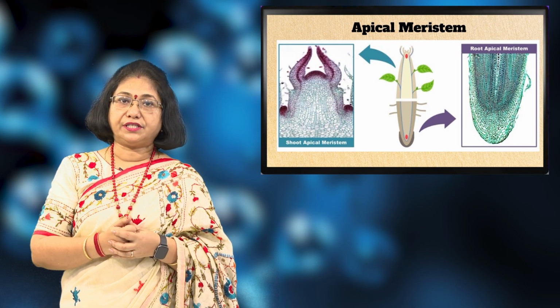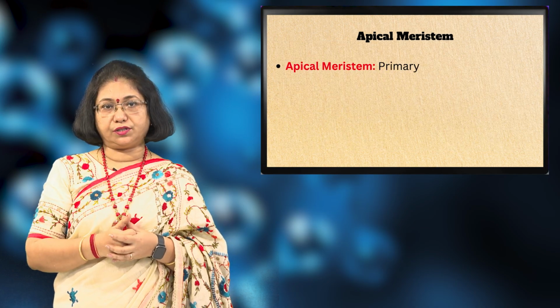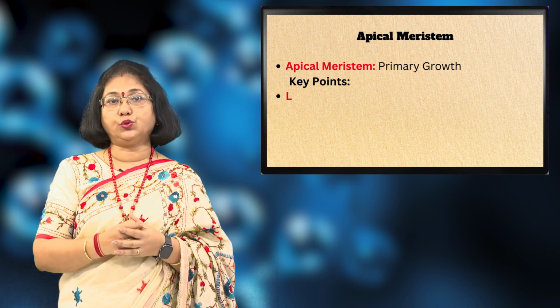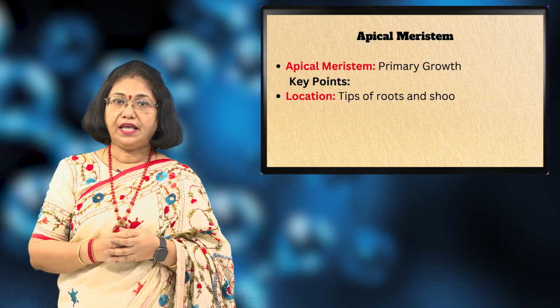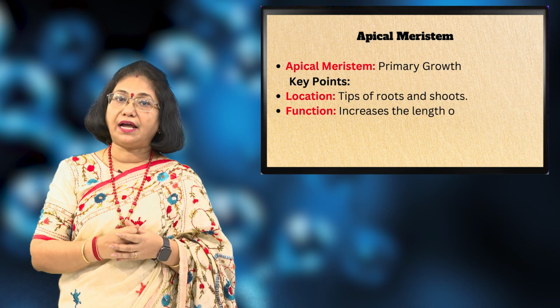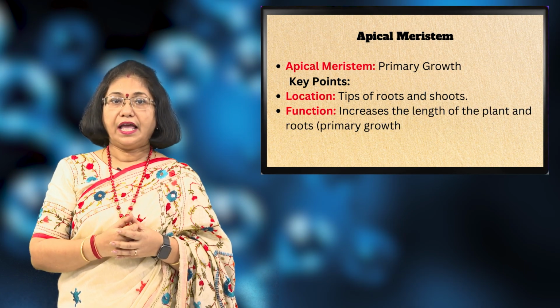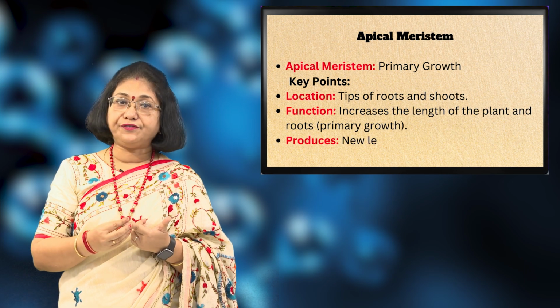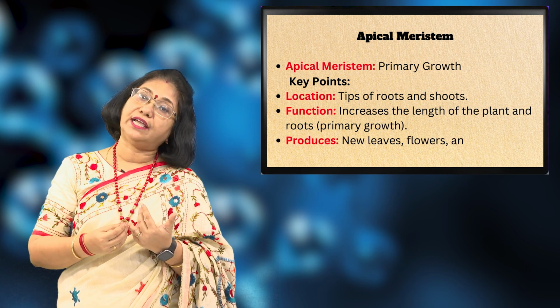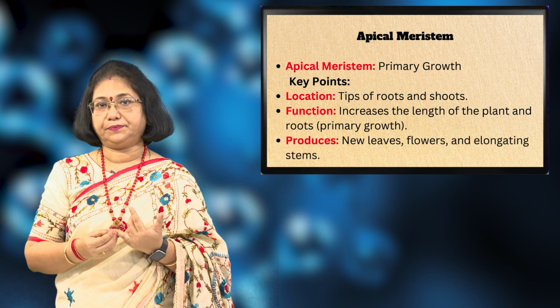The apical meristem brings about primary growth. Tips of roots and shoots have the apical meristem. It increases the length of the plant as well as the roots. They also produce new leaves and flowers, and bring about elongation of the stems.